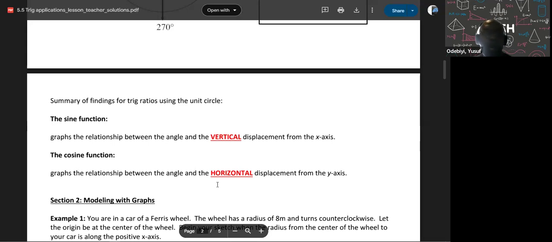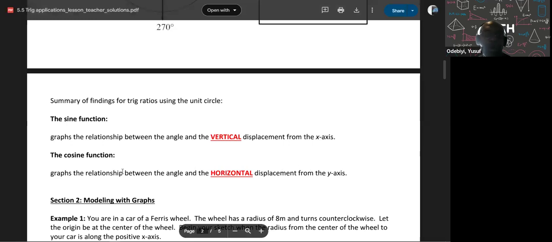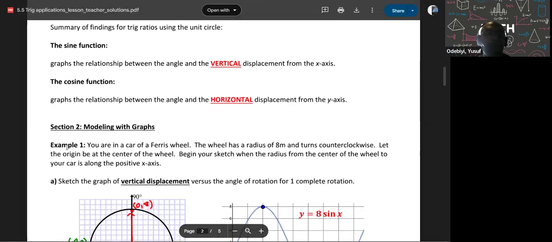When we're talking about a horizontal displacement, then we're going to talk about y. Okay, so based on a question, you can either talk about the x or talk about the y. Horizontal displacements, you use cosine. Vertical displacements, you use sine. So let's look at this question here.